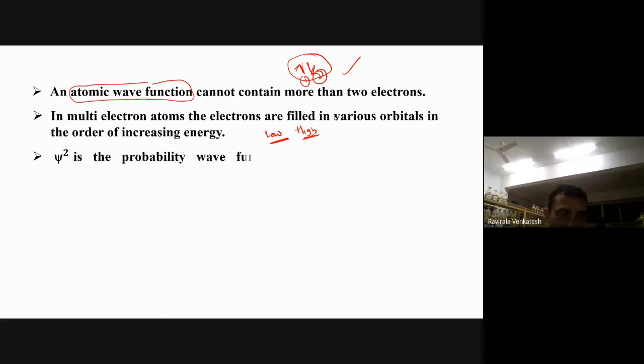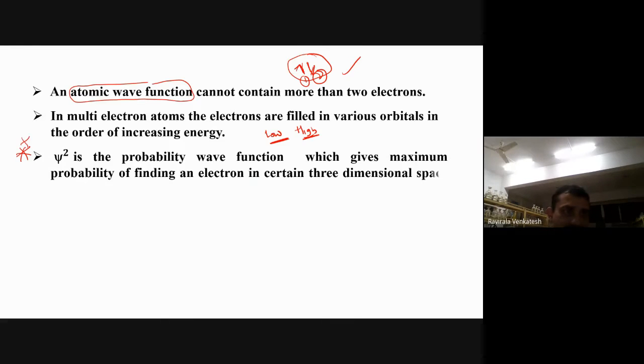Psi square is very important. Psi square is the probability of the wave function which gives the maximum probability of finding the electron in a certain three-dimensional space around the nucleus, called an orbital. So what is psi square? Very simple. The probability of finding the electron in the orbital.